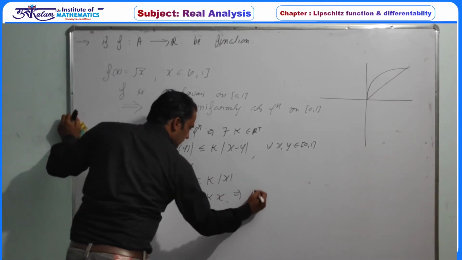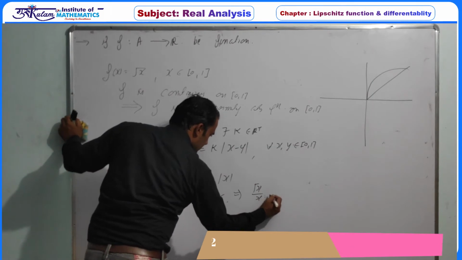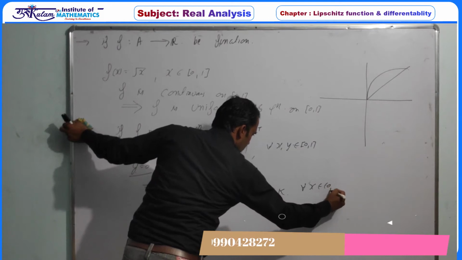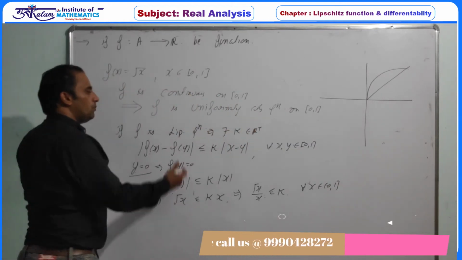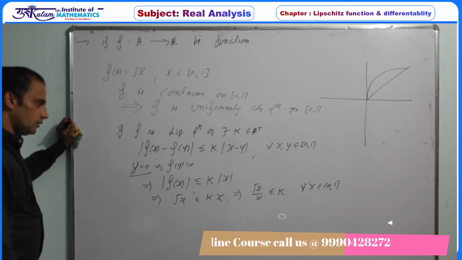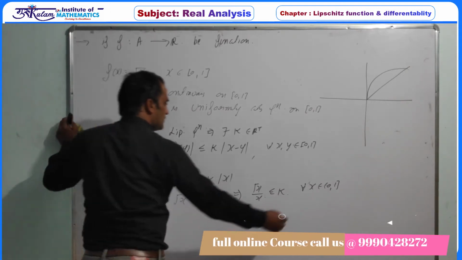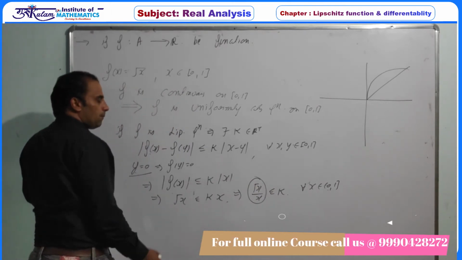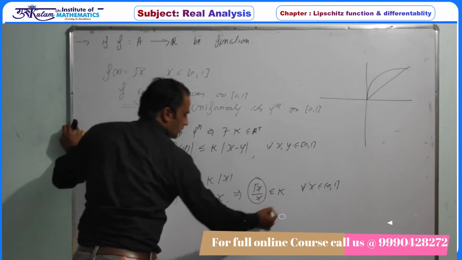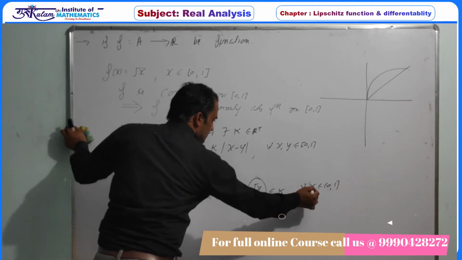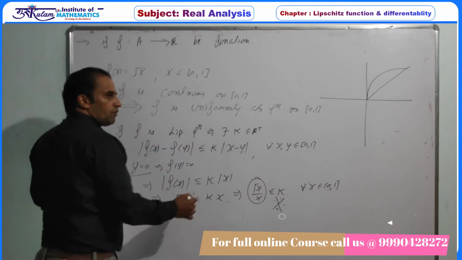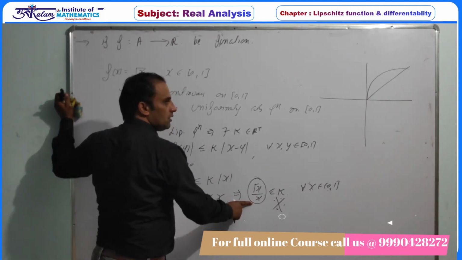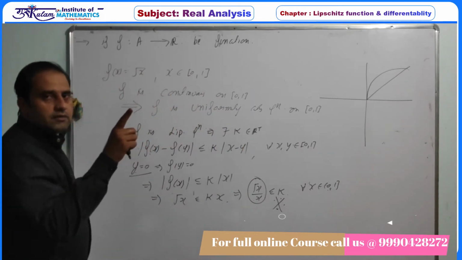Or we can say that square root of x upon x is less than or equal to k for all x belonging to (0, 1]. At 0 obviously the property is satisfied. Now as x tends to 0, this value tends to plus infinity. So this is not bounded, which implies this is not possible. So this is a contradiction. Since as x tends to 0, this is 1 upon square root of x, which tends to infinity, which is not a bounded quantity.